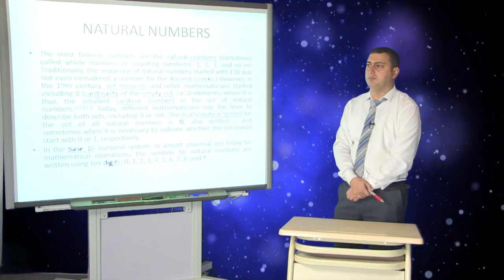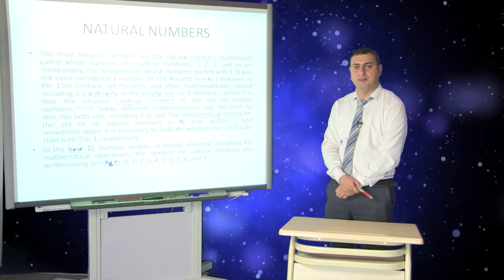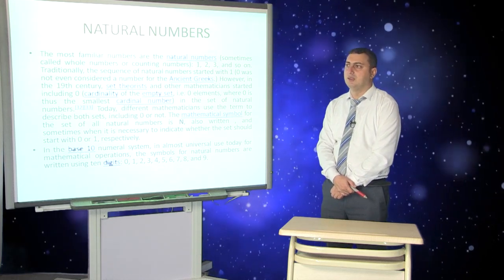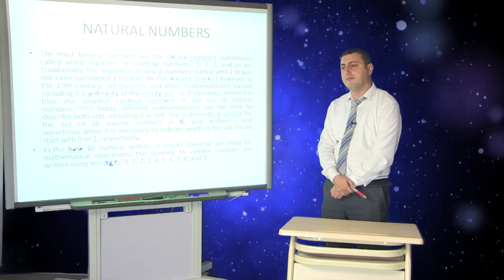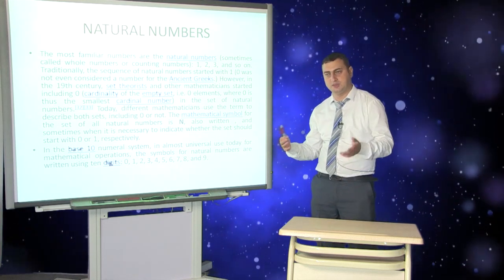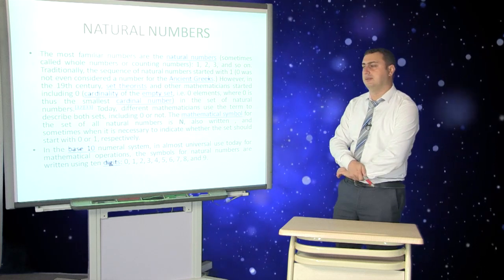The last mathematical operation is multiplication. In multiplication, we multiply numbers. For example, 2 multiplied by 5 is 10, or equals 10. We can say both of them.